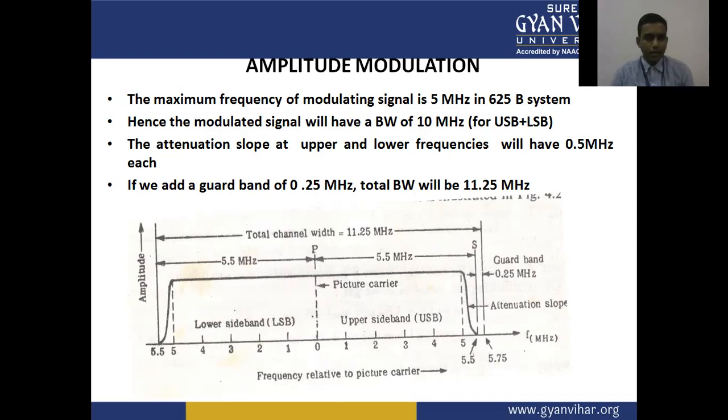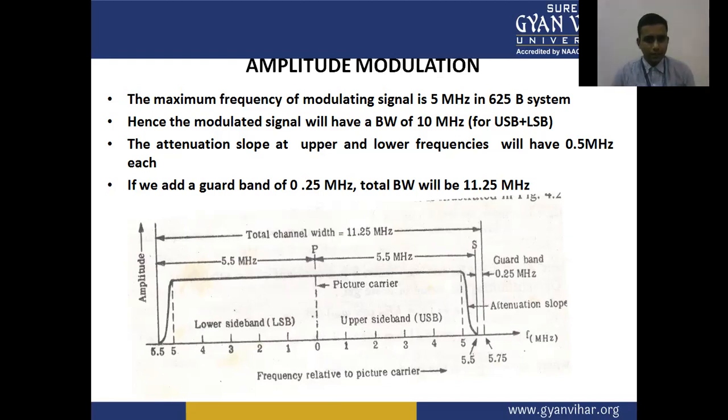If we add a guard band of 0.25 megahertz, the total will be 11.25, because the guard band is added in the spectrum, 0.25, and the attenuation slope for the upper sideband and lower sideband, with the picture carrier and sound carrier given.